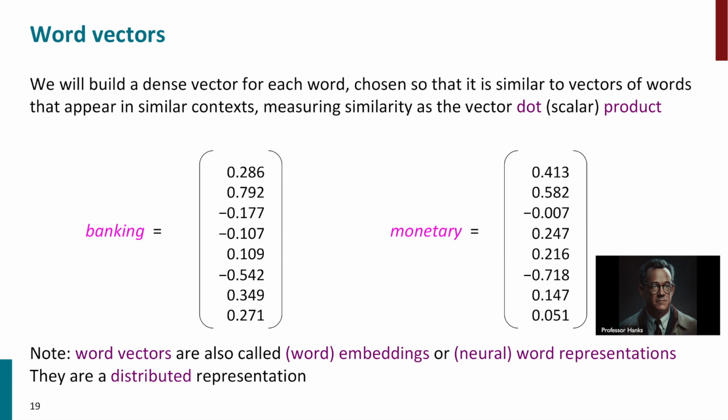This representation allows us to capture the meaning of words in a more nuanced way than simply relying on discrete symbols. By representing words as vectors, we can capture the semantic similarity between words and use it to perform many NLP tasks.